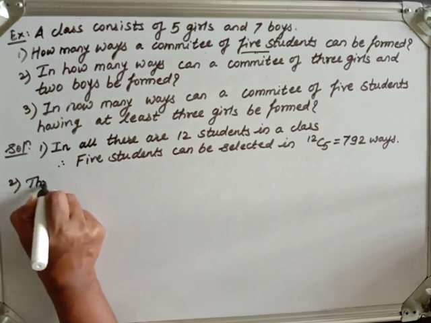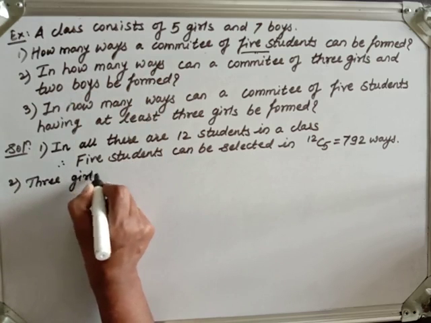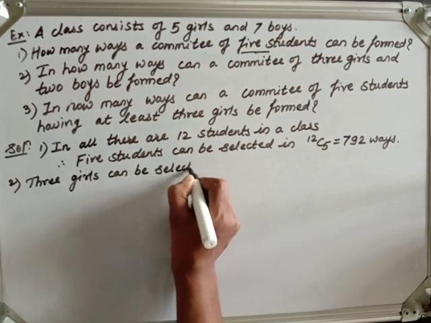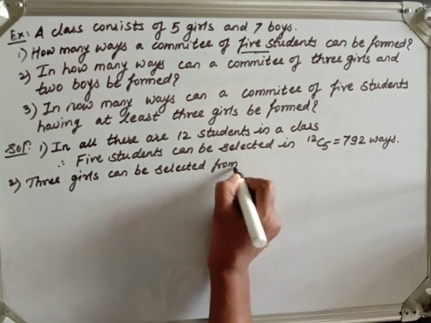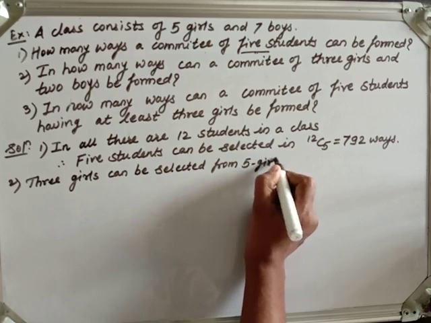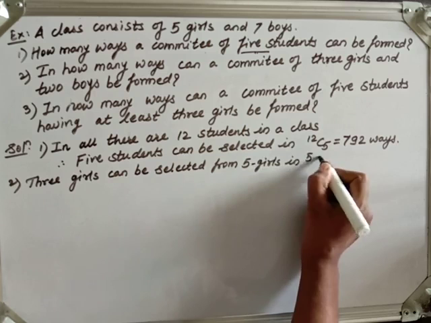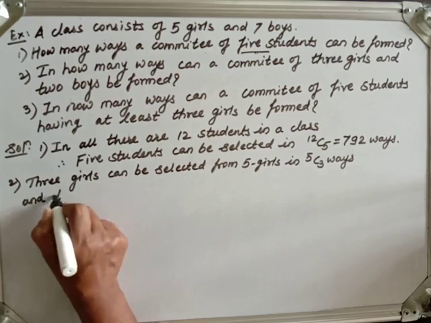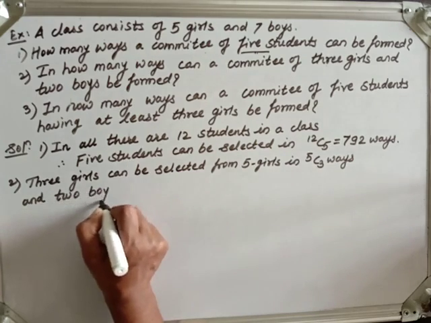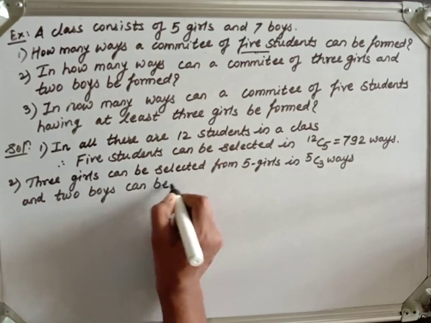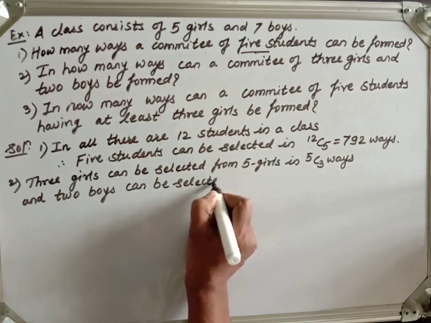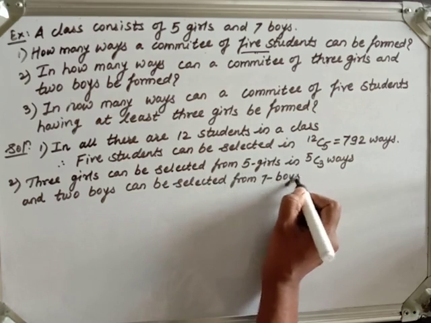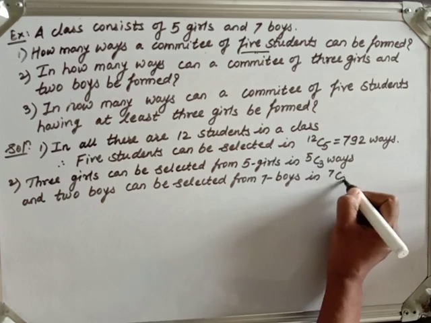So simply I will write: 3 girls can be selected from 5 girls in C(5,3) ways, and 2 boys can be selected from 7 boys in C(7,2) ways.